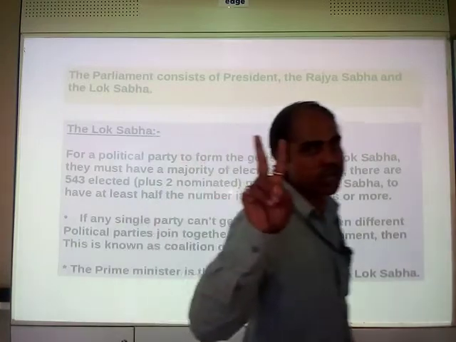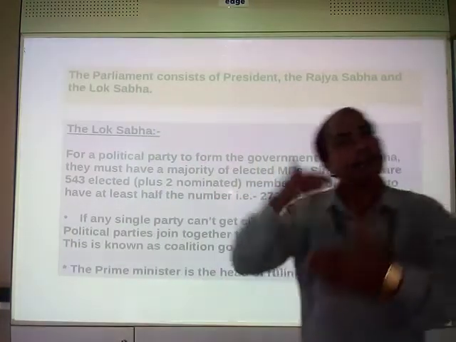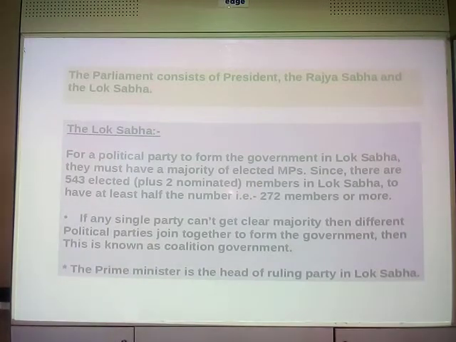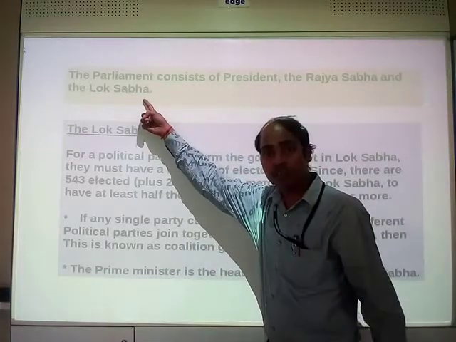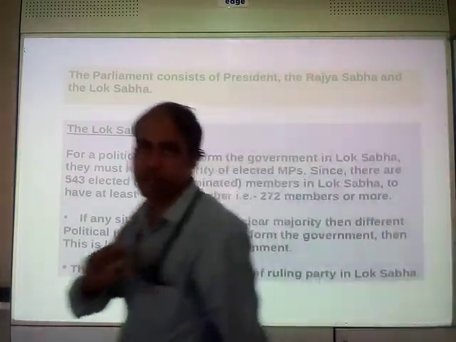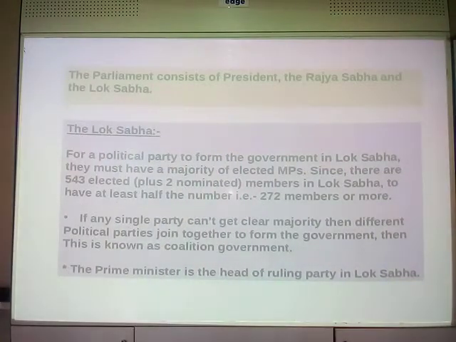That means two houses of parliament and the president are the composition of parliament. Lok Sabha is the lower house, the powerful house. Rajya Sabha is the upper house, the less powerful house. Okay, you might have read this in class 7 also.